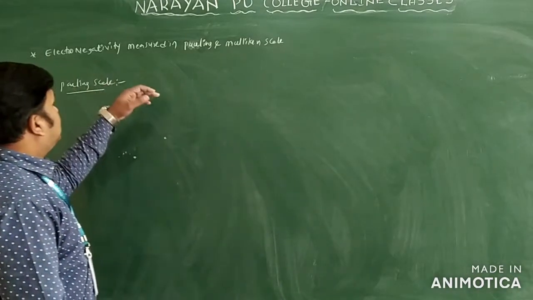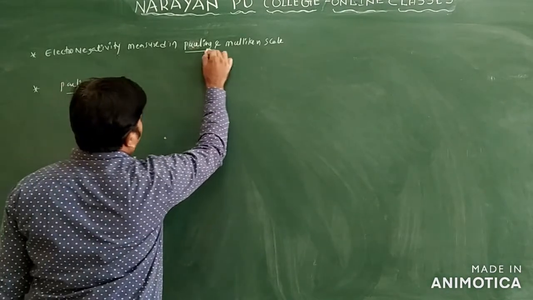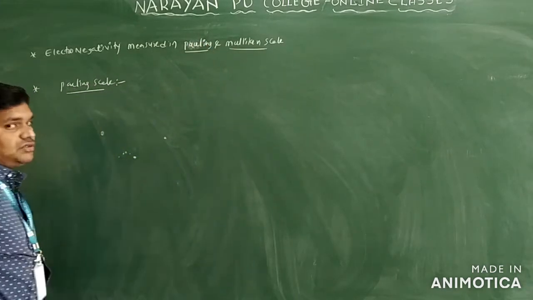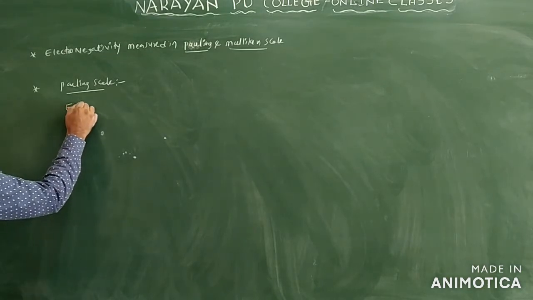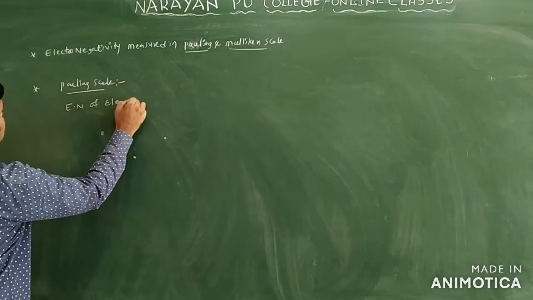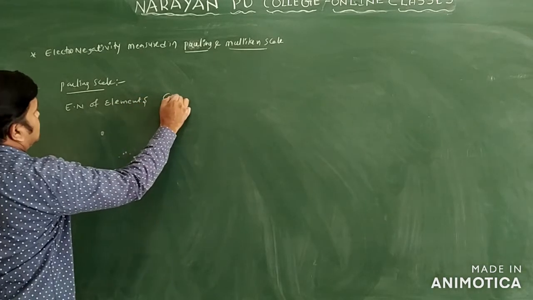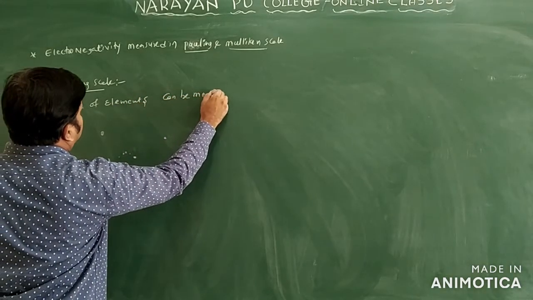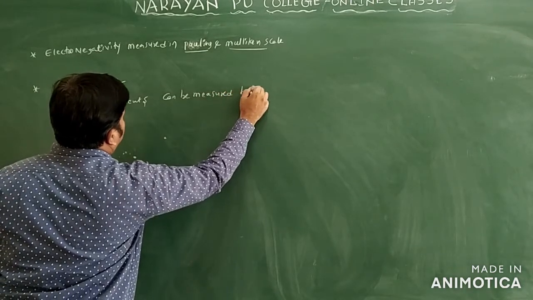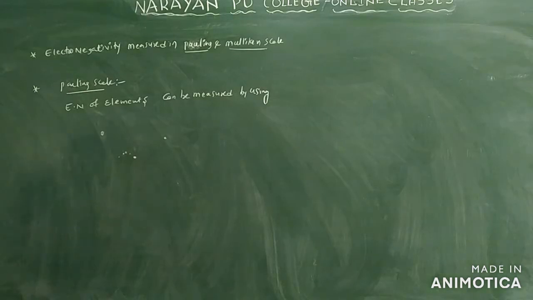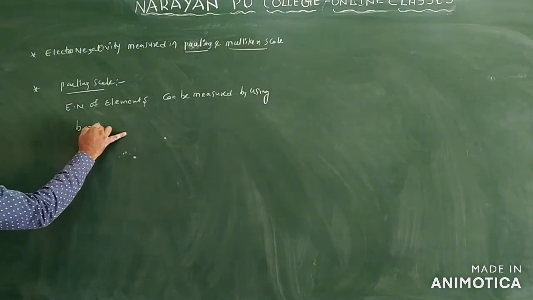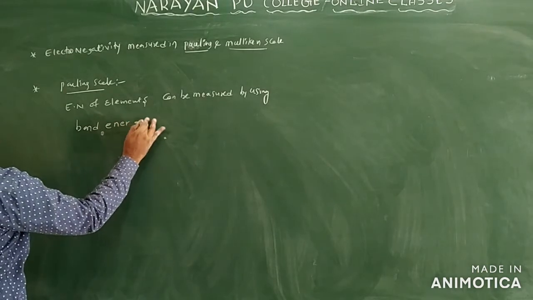Electronegativity can be measured by using two scales: one is the Pauling scale and one is the Mulliken scale. First we have the Pauling scale. According to the Pauling scale, the electronegativity of elements can be measured by using bond energies.